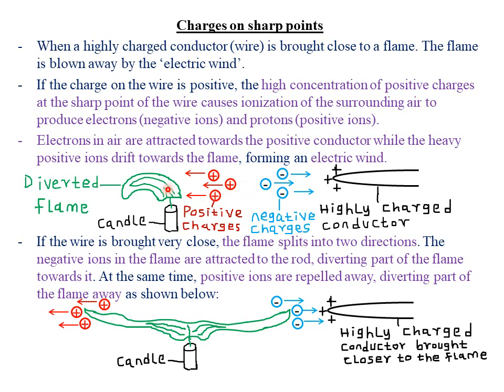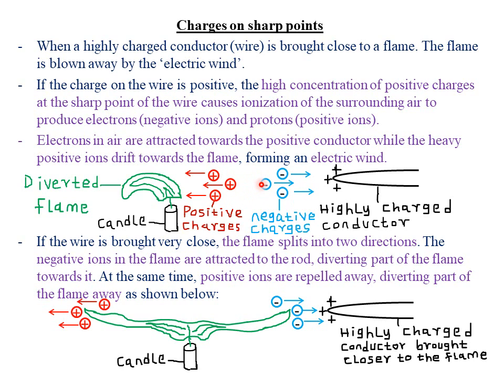Remember, in between the flame and our highly positively charged conductor or wire, there is air. So if this particular end is highly positively charged, then it will cause the air between our flame and this positively charged conductor to be ionized. So the air in between here will be ionized.